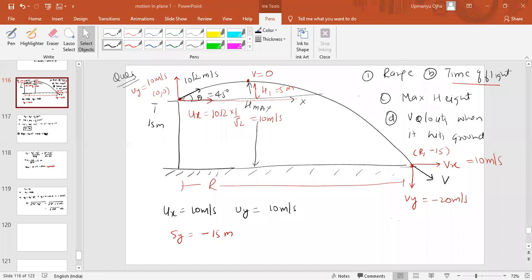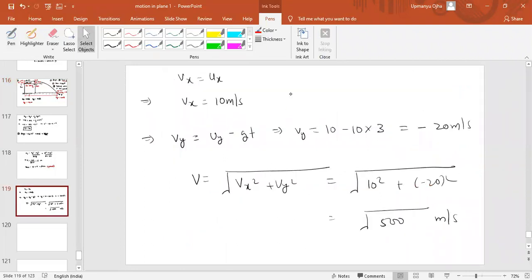So when you project the object, when it reaches 0 velocity, it would be the maximum height from this projection point. This is the projection point. From this it is h1. From ground it should be 15 plus h1. From the top is 5 meter. From the ground, it should be 5 plus 15 meters.